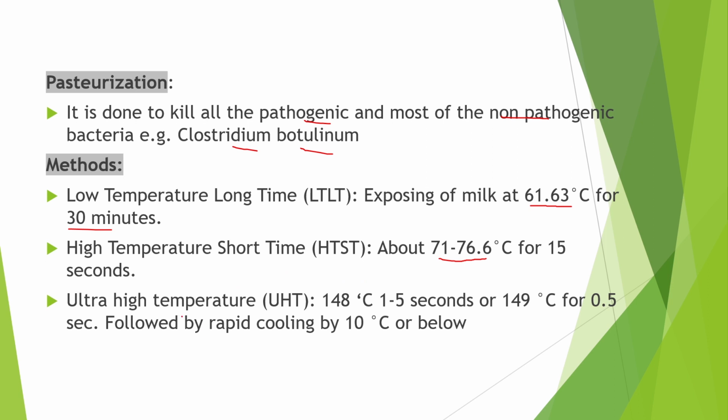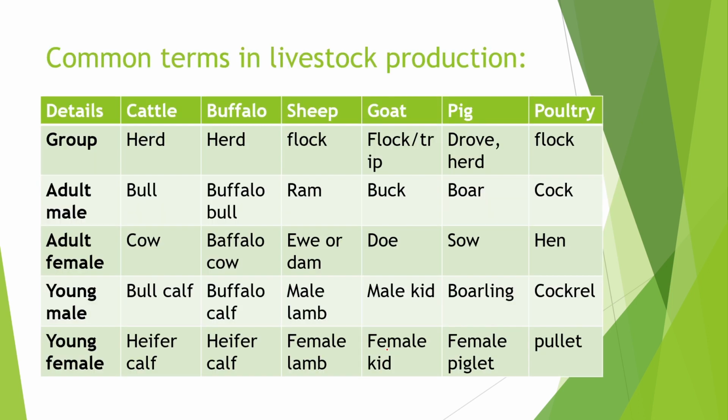And the third one is ultra high temperature method. In this method, the milk is exposed at 148 degrees centigrade for 1 to 5 seconds or 149 degrees centigrade for 0.5 second. This method is followed by cooling at 10 degrees centigrade or below. Next, here a table is given with common terms in livestock production.